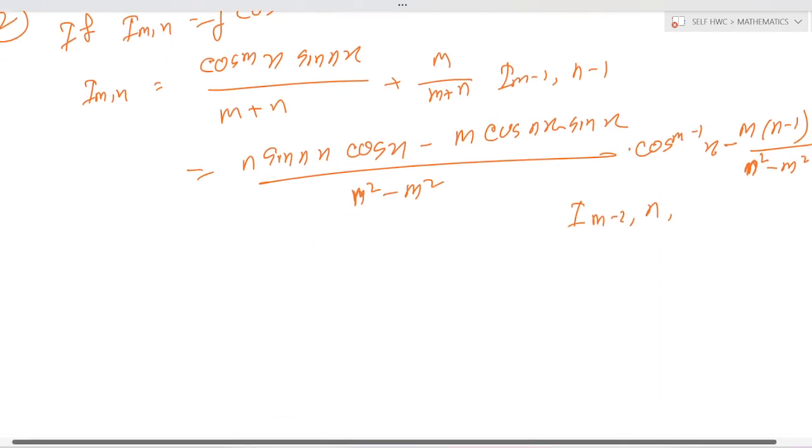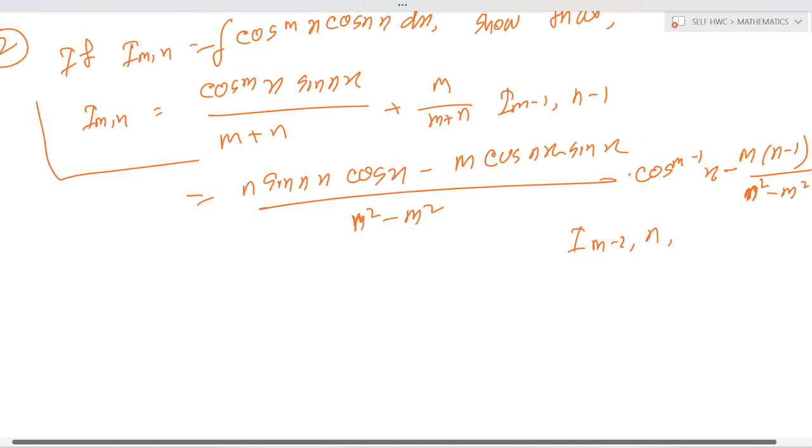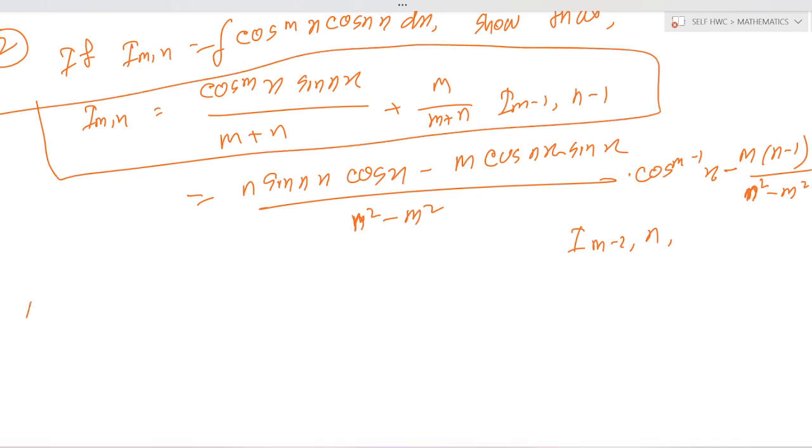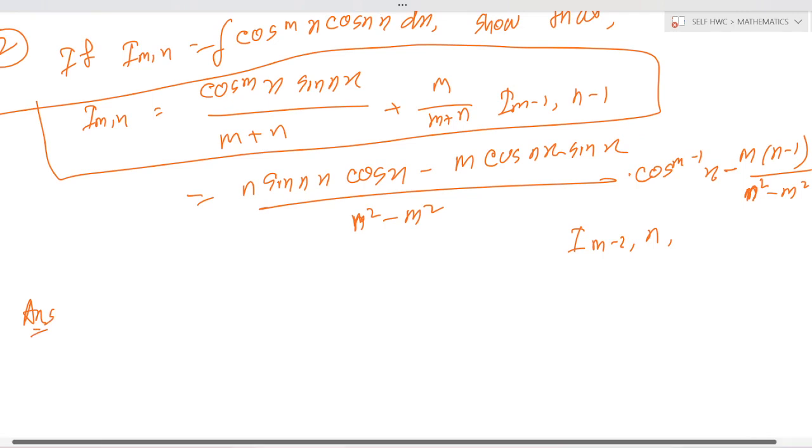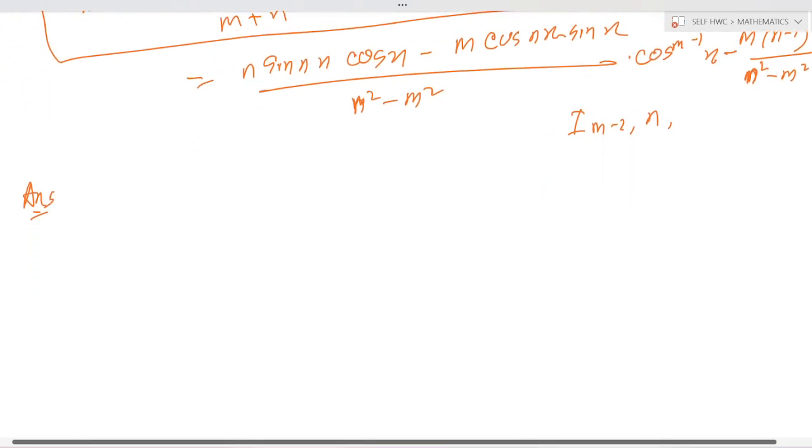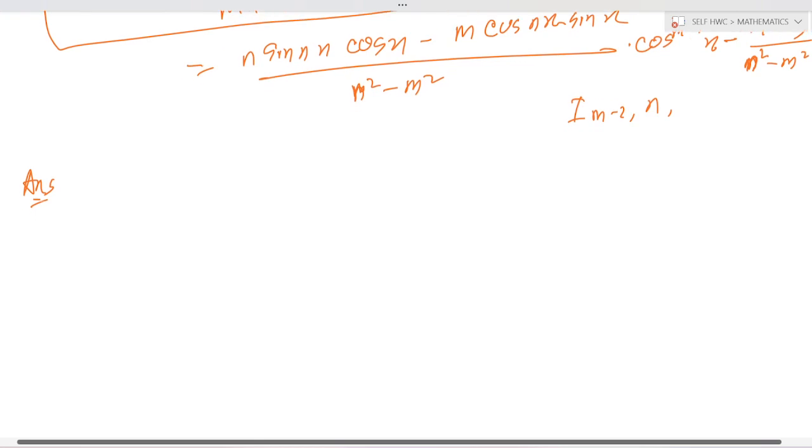How to solve this problem and how to prove this formula? Okay, this is a very important formula. Okay, the answer, so please do note down. I provide this question and answer. Okay, but it's a simple and easy topic, so please do note down.